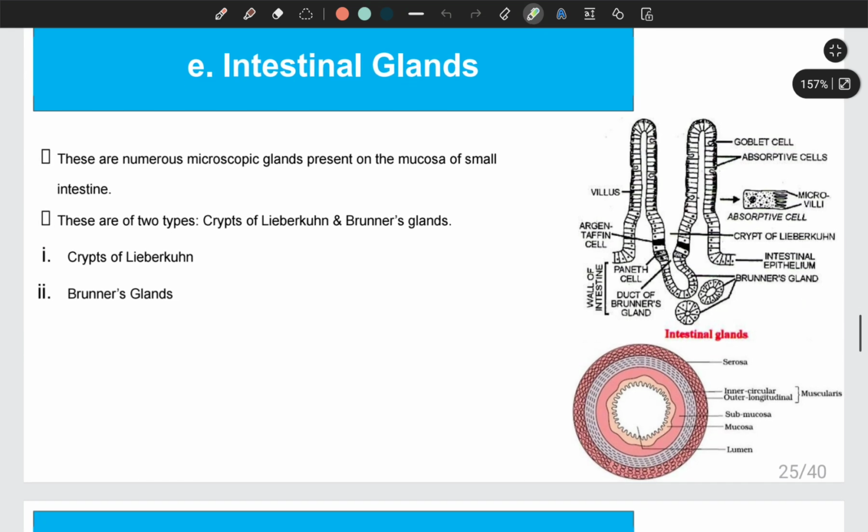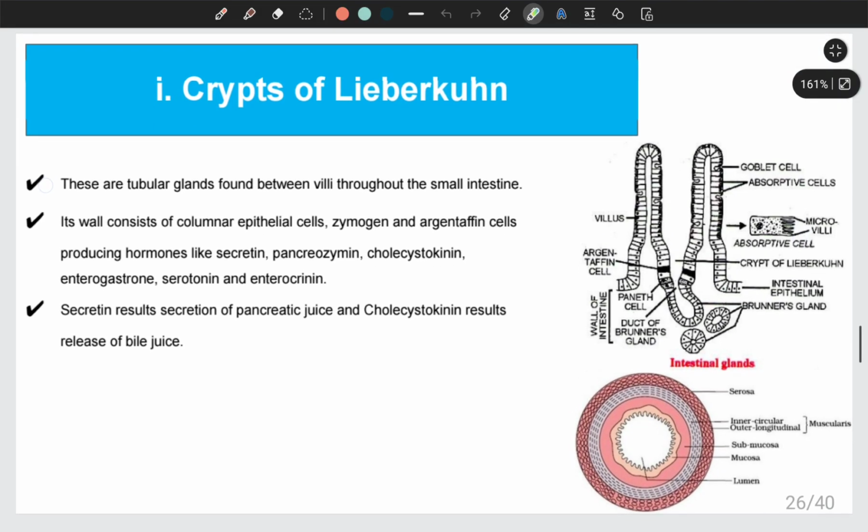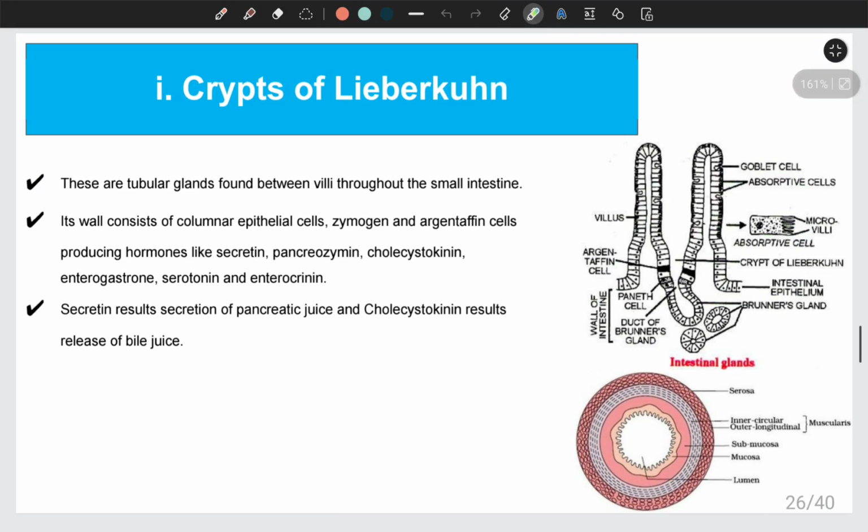Intestinal glands. This is the last type of gland present in the human digestive system, and as the name suggests, it is present on the wall of the small intestine, and there are two types. One is the crypts of Lieberkühn, and the other is Brunner's gland. Let's discuss one by one. Crypts of Lieberkühn are tubular glands found between villi. So these finger-like projections are known as villi, which are present on the wall of the small intestine.